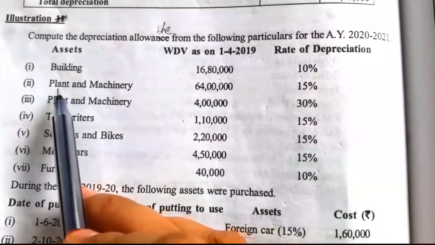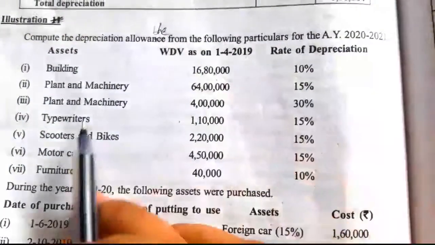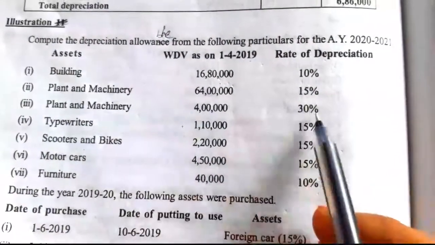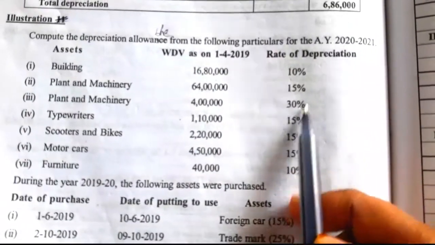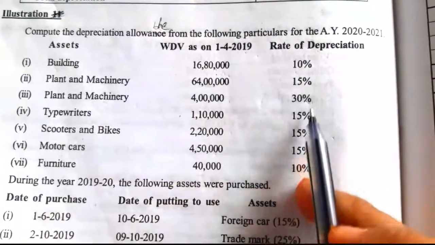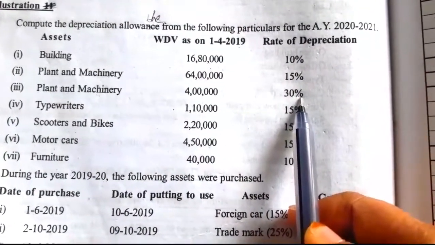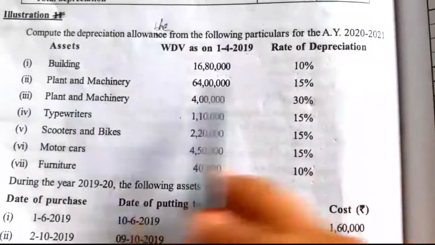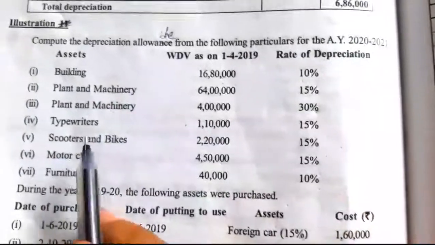Second block of asset is plant and machinery. Written down value is given and rate of depreciation also given. Third block of asset, again we have to take plant and machinery. The separate column we have to draw because the rate of depreciation is different in this case. There are two kinds of plant and machinery. One is 15% rated and another one is 30% rated. So we have to draw two separate columns for this. Plant and machinery, one is 15% and another plant and machinery for 30%.